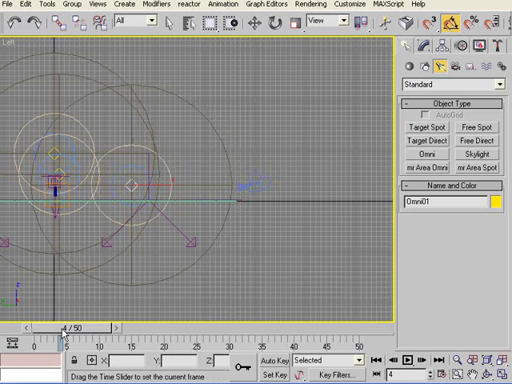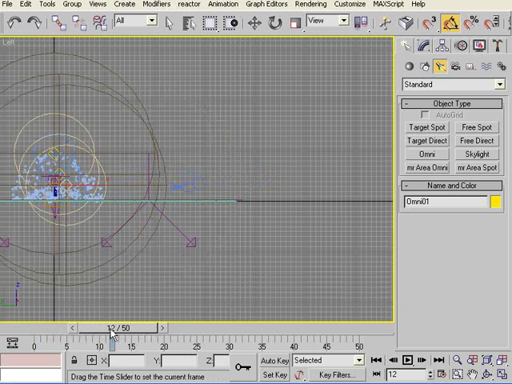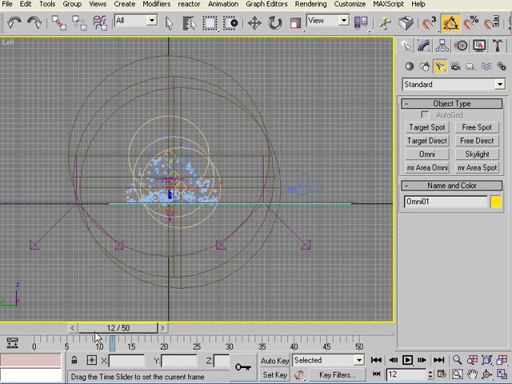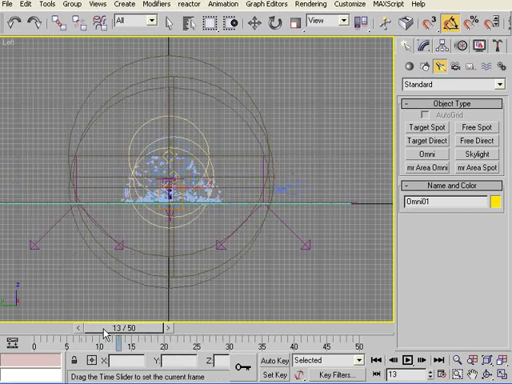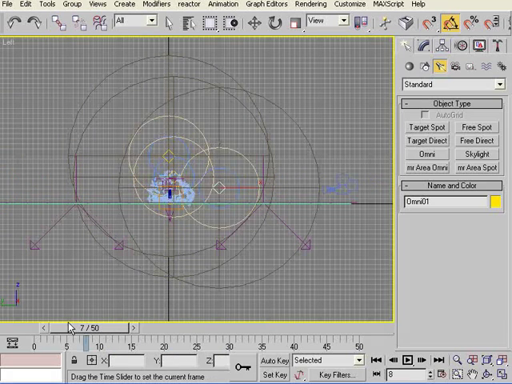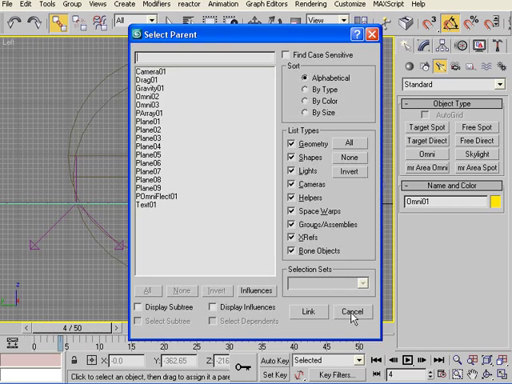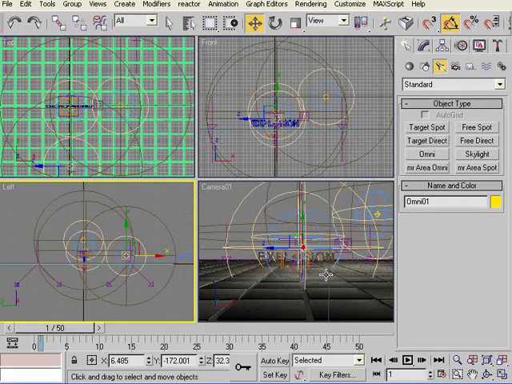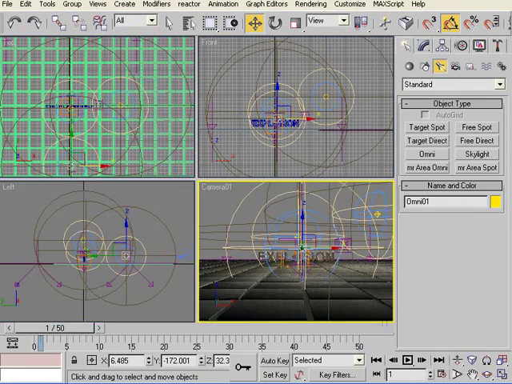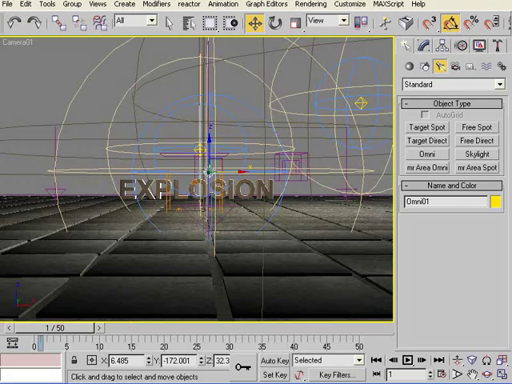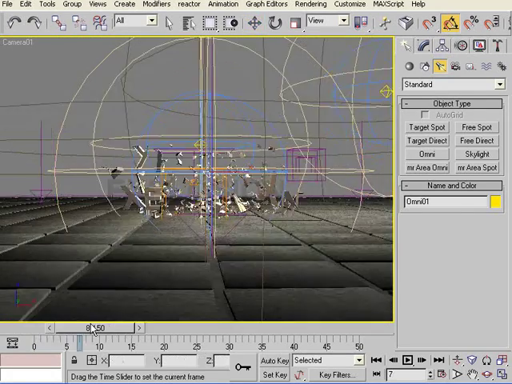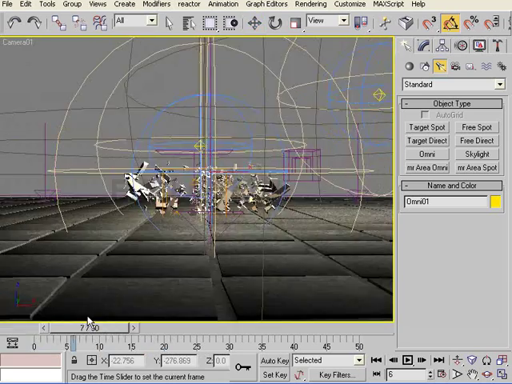So in this way our light, as you can see, is moving with the camera. You can also select it from here. Okay, so here we are in the camera view again, and this is how it's looking right now.